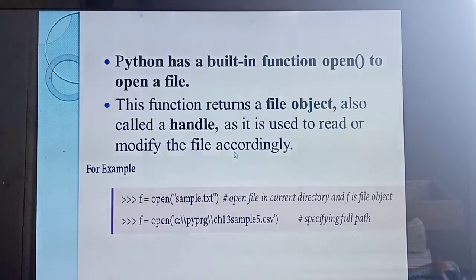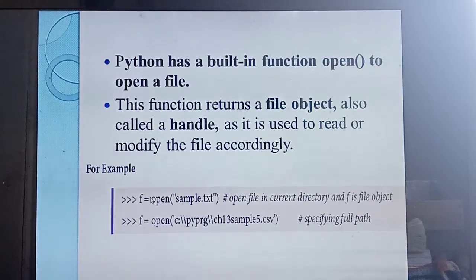Understood? To open a file, which built-in function is used in Python? open(). Okay, so if you open a file, it will return one file object. What's the name of the file object? Handle. So what's the use of this handle? Used to read, write or modify the file. Understood? See this example. If this question is asked, you should write this example also.